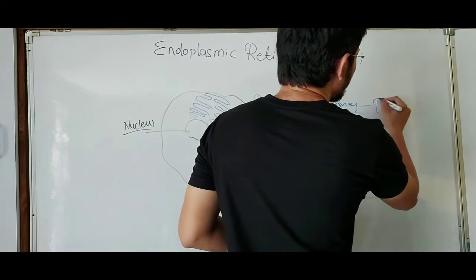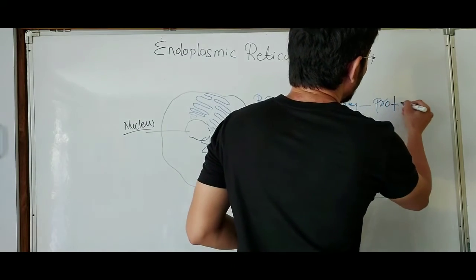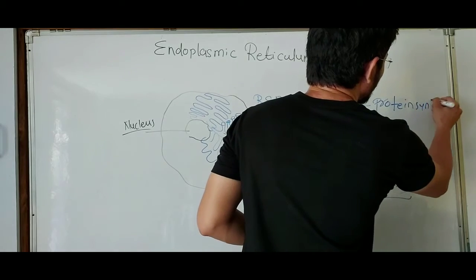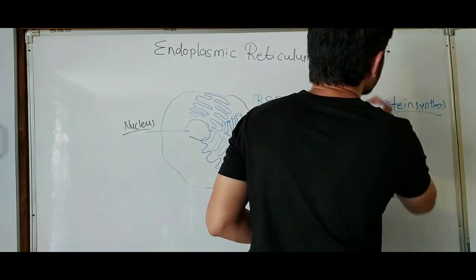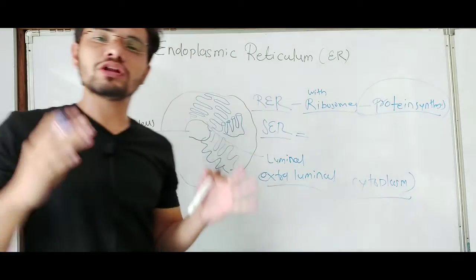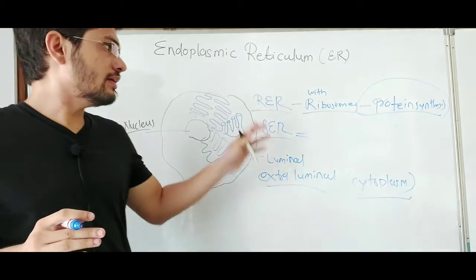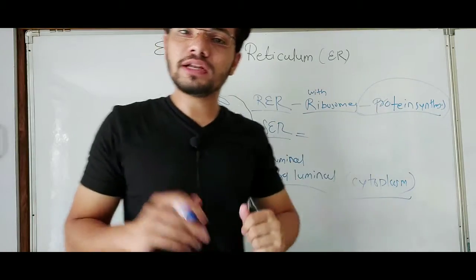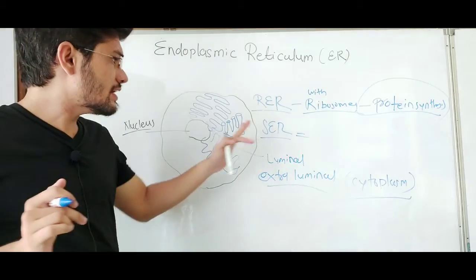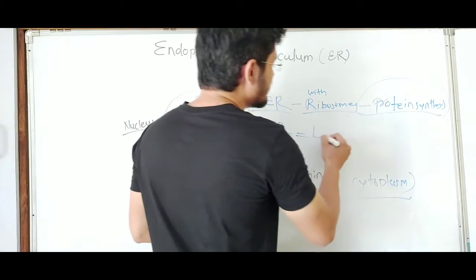We know ribosomes provide the site for protein synthesis, so that's why the function of RER is protein synthesis, and SER's function is lipid synthesis